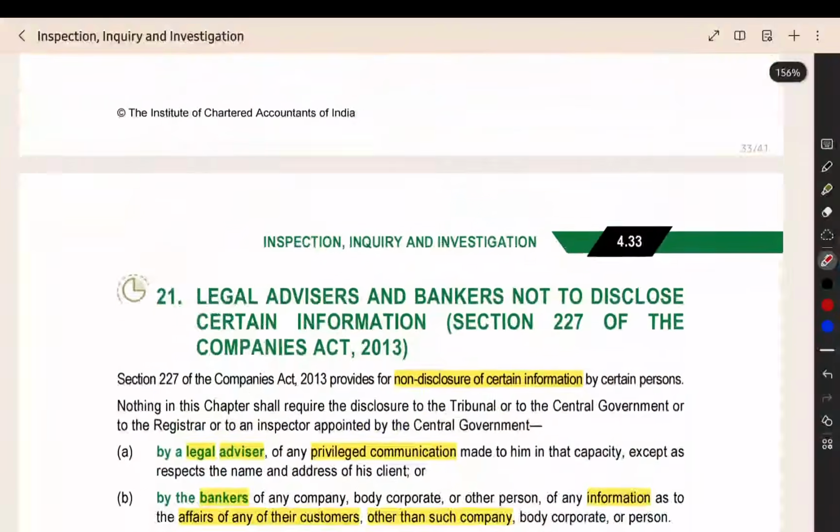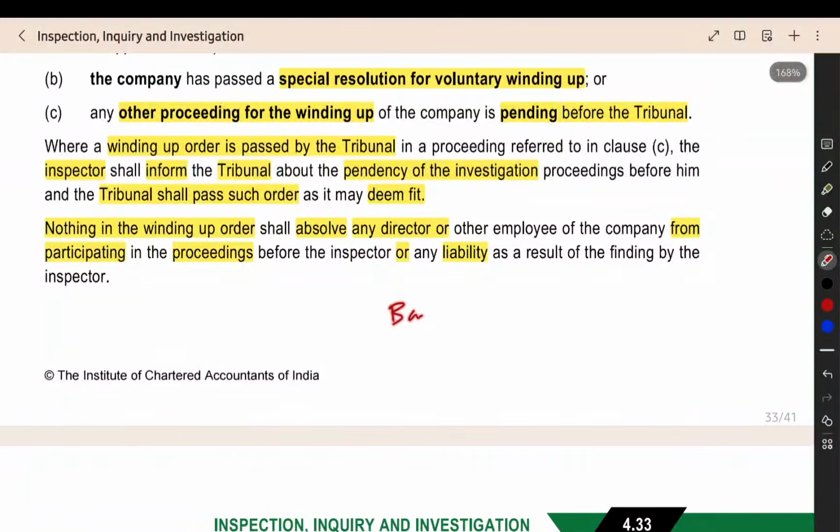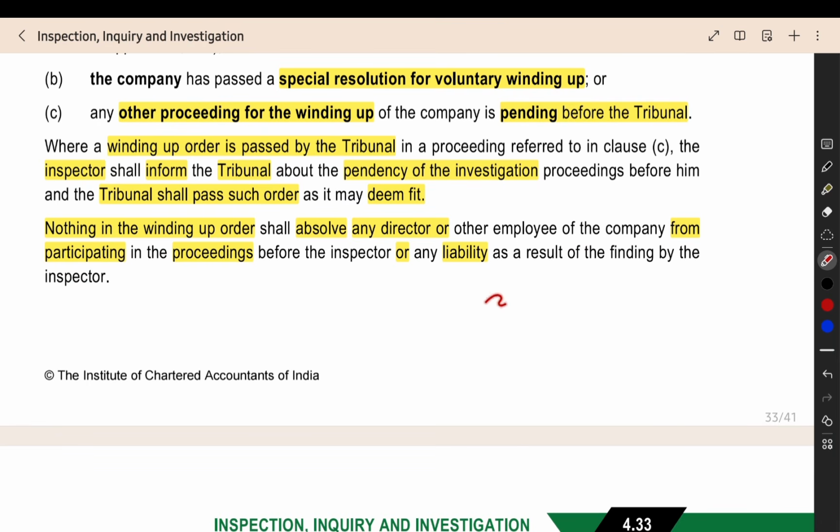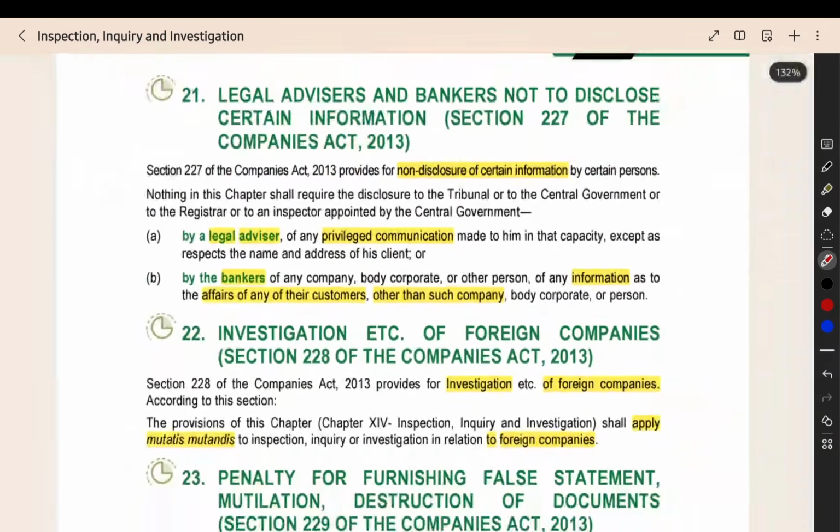Then, banker. When you go to a bank, only for that particular company on which you are doing the investigation, you can get the bank statement, everything. But if you ask about other customers in the bank, for those customers you are asking for bank statement details and all, the bank is not liable to give that. Only the company on which the investigation is being done, only that information will be given by the bank.